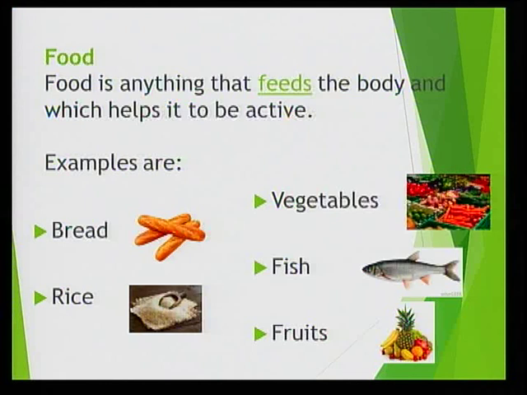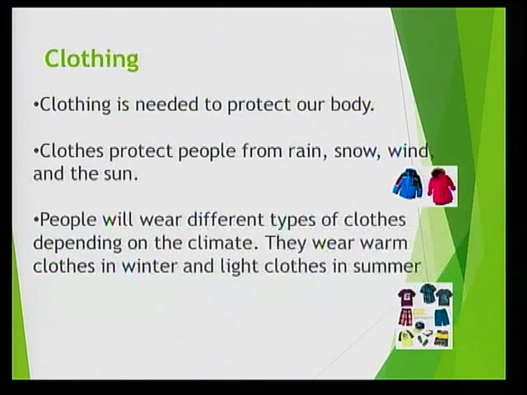People need food to be in good health and to have energy, to be able to perform activities. We need food like bread, rice, vegetables, or fruits. We also need clothing to protect our body from cold or from the sun. We need different types of clothing depending on the weather and the temperature. If it is cold, you will want to wear a jacket to keep you warm, whereas if it is too hot, you may want to wear shorts to be more comfortable.